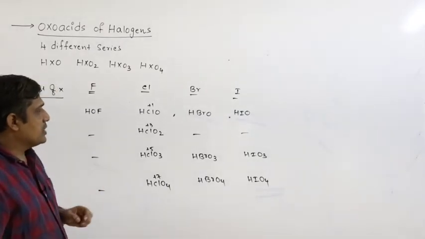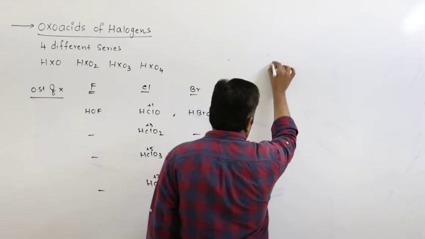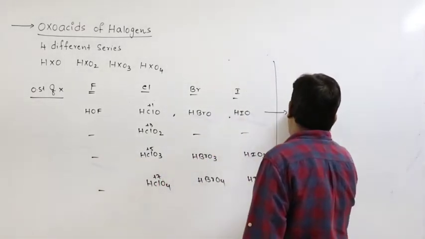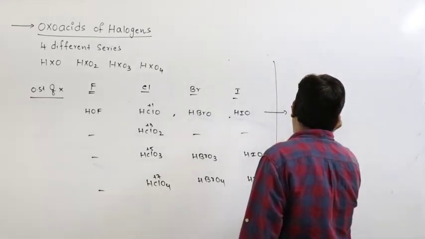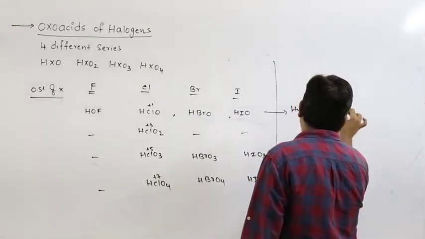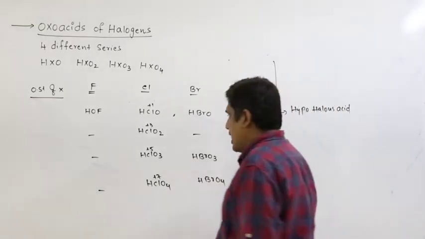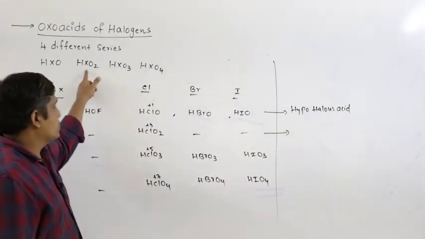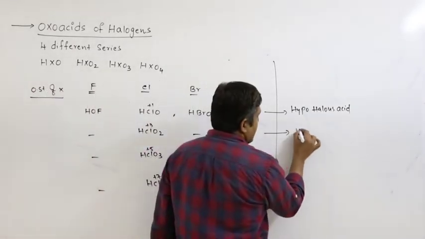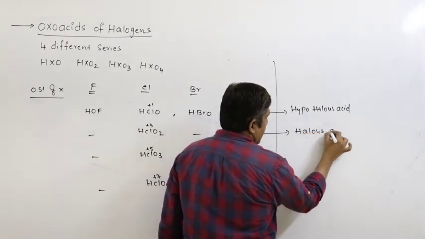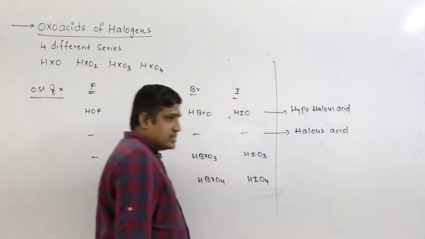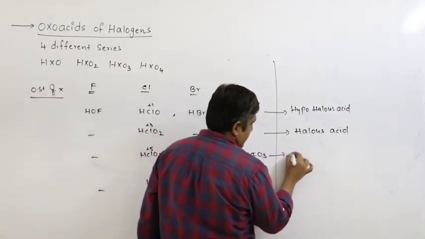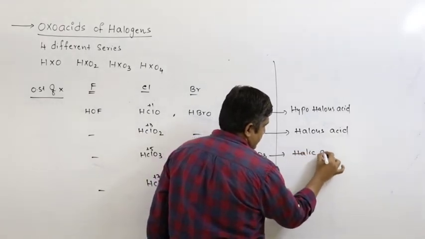So if you come to the naming, the HXO series are called hypohalous acid. The second series HXO2 is called halous acid. The third series HXO3 is halic acid.